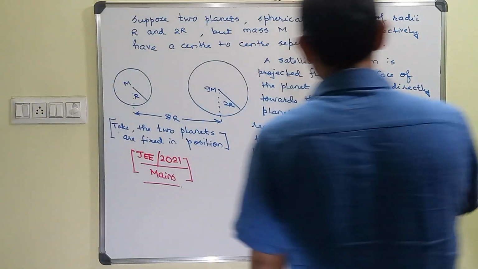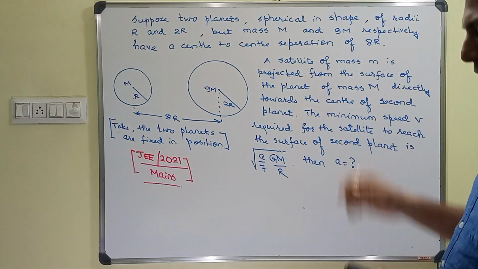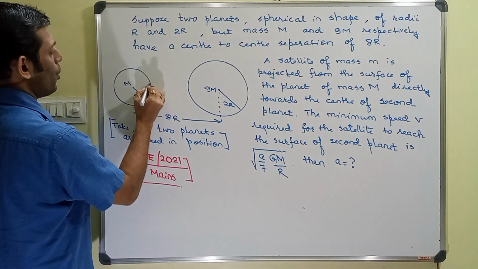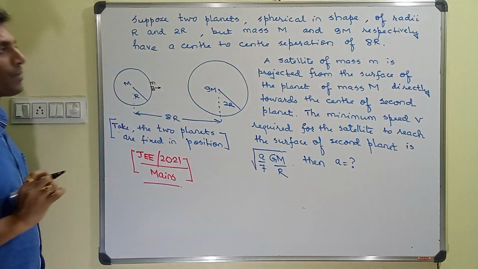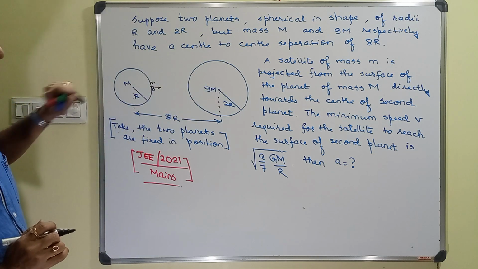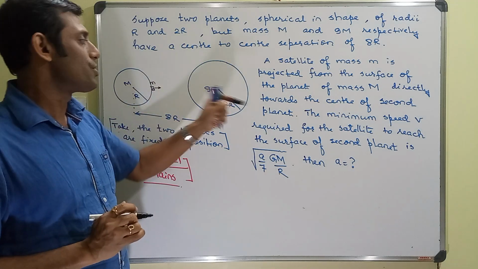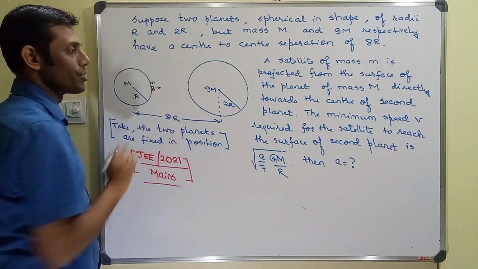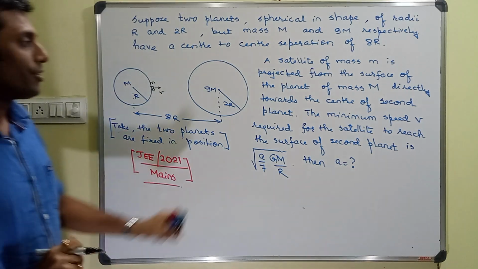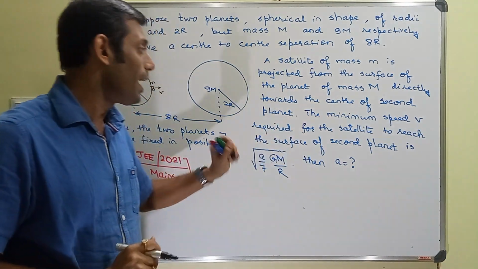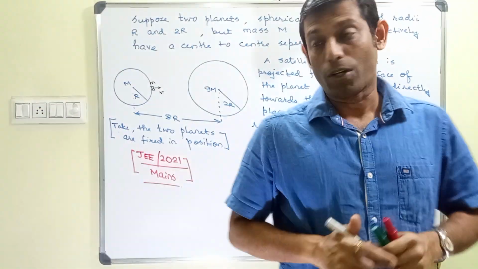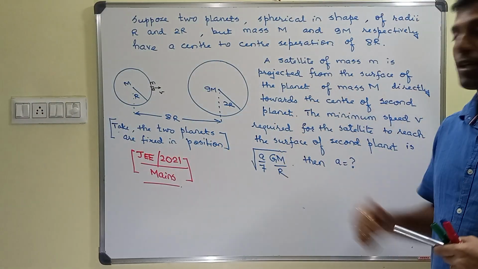Now see, a satellite of mass small m is projected. Let's say a satellite of mass small m is projected from the surface of this planet M of mass M directly towards the center of the second planet. The minimum speed v that this satellite should have so as to reach the surface of the second planet is what the question is asking, as this expression.